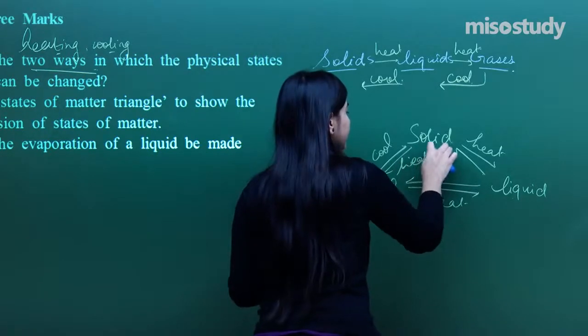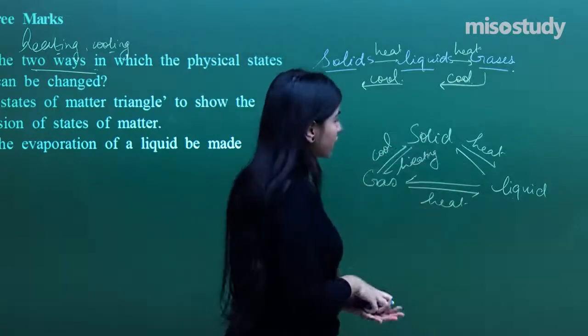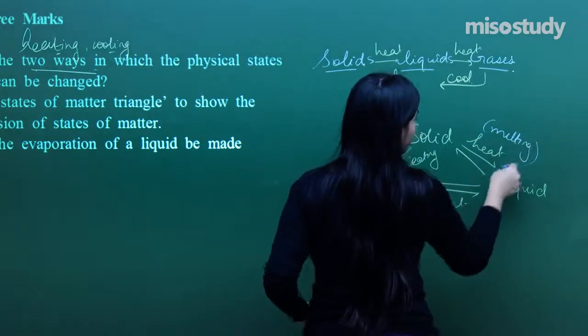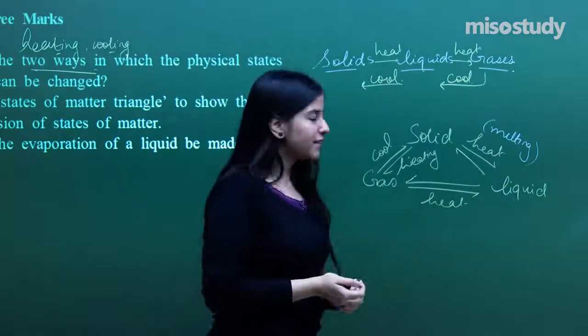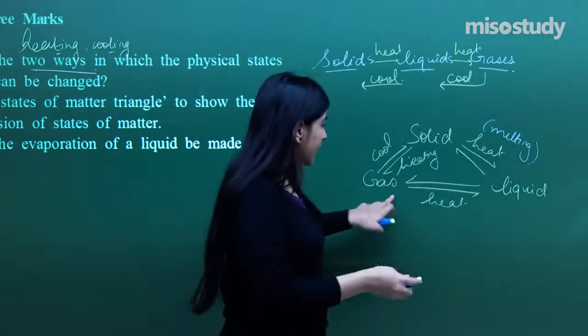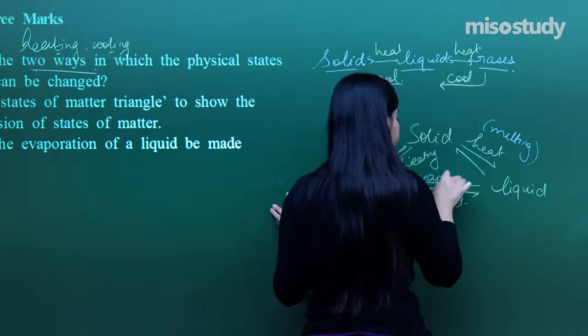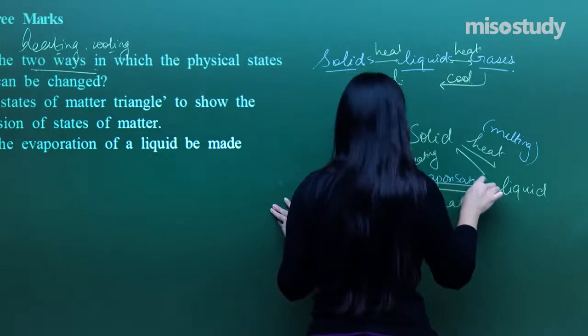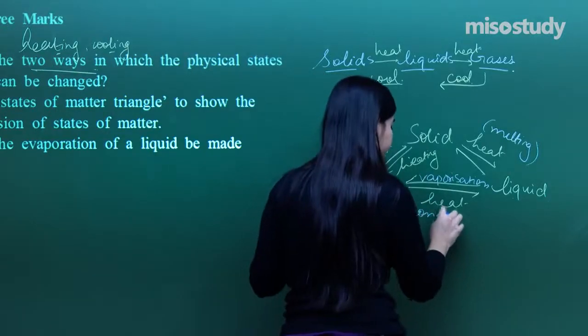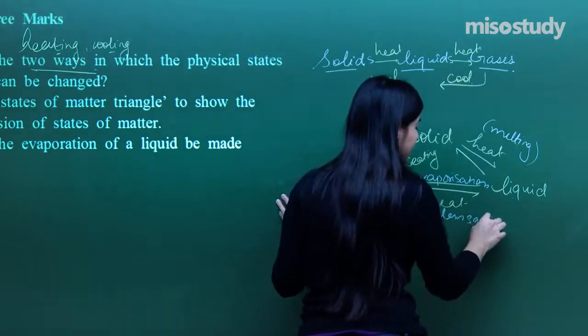So basically, this process over here, solid to liquid, is melting. The other way around will be freezing. Now let's move here. So liquid to gas, again what? It is vaporization. And gas to liquid, condensation. So that is the entire triangle.